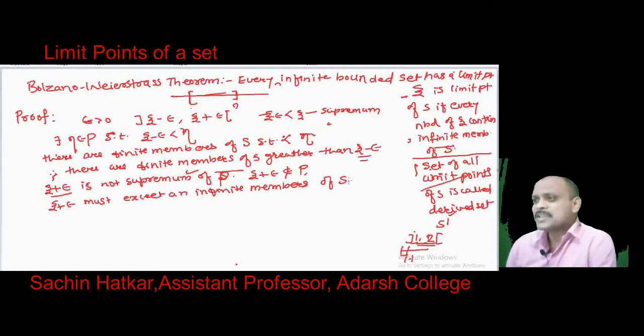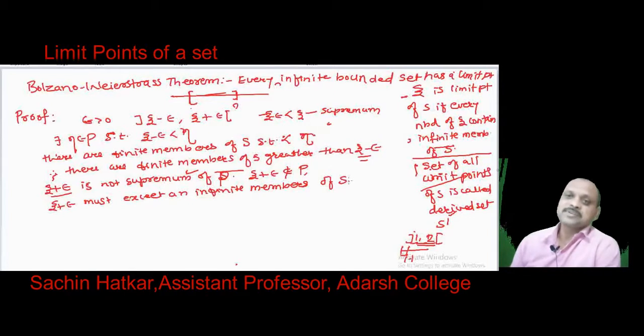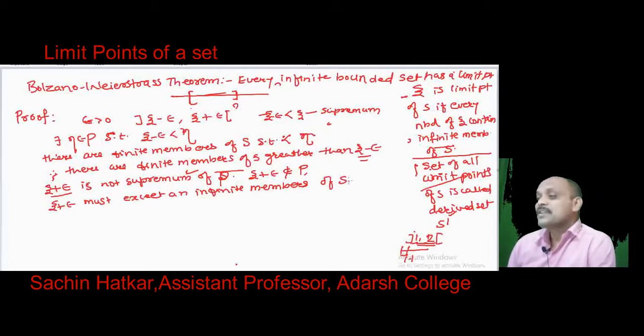If xi plus epsilon exceeded only finitely many members of S, then obviously xi plus epsilon would be a member of P, and xi plus epsilon being a member of P would mean xi plus epsilon is the supremum, but it is not a supremum, it is not a member of P, and therefore xi plus epsilon must exceed an infinite number of members of S. That means there are infinitely many members which are smaller than xi plus epsilon.